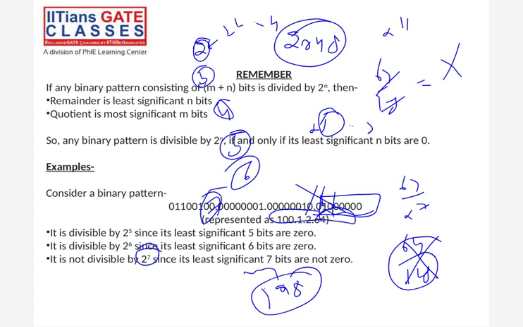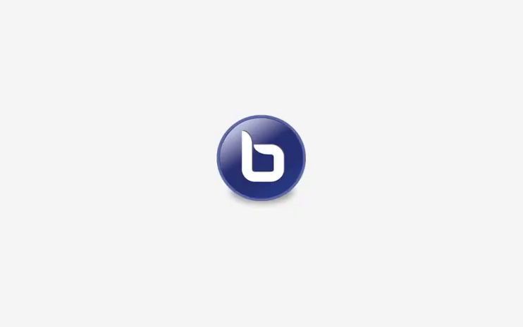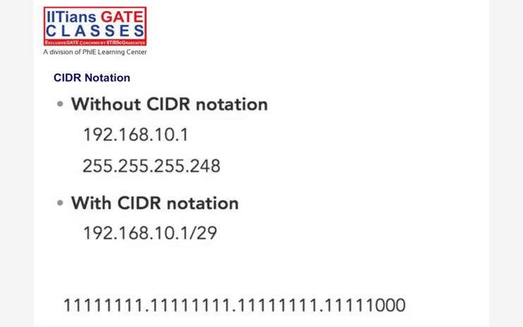Now come to the next point. In the CIDR, it's the same thing. Without CIDR, we say this is masking, this is a subnet mask. Now, if you represent it with CIDR, it is /29, because this is also 29: 8 bits plus 8 bits plus 8 bits, up to here is 24.